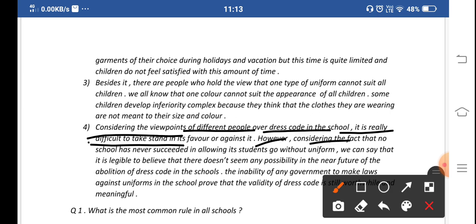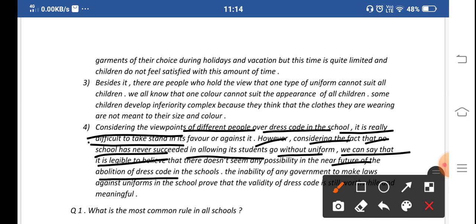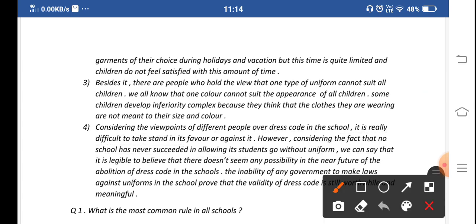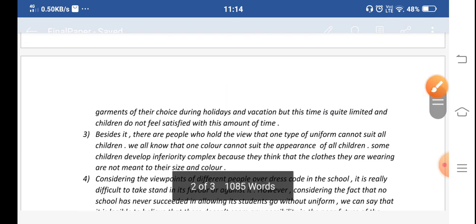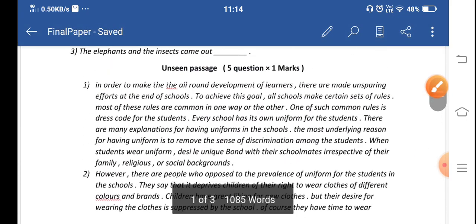However, considering that no school has ever succeeded in allowing students to go without uniform, we can say that there doesn't seem to be a possibility in the future of the evolution of the dress code. We are hoping that in the near future students will be allowed to wear clothes of their type, but it would not be good because it will create discrimination. So this was all about this passage and the explanation.